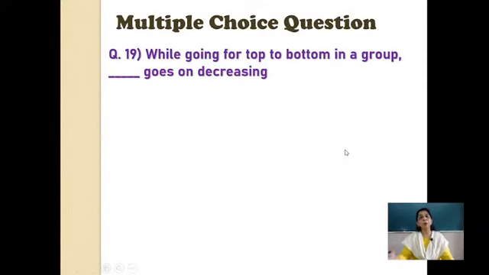While going from top to bottom. Now the same thing is here. Instead of left to right, from top to bottom. In a group, what goes on decreasing? See children, the same type of question can be asked with the change in word of increasing. So be prepared for both type of. So in two questions I have explained you about 4 or 5 different type of MCQs.